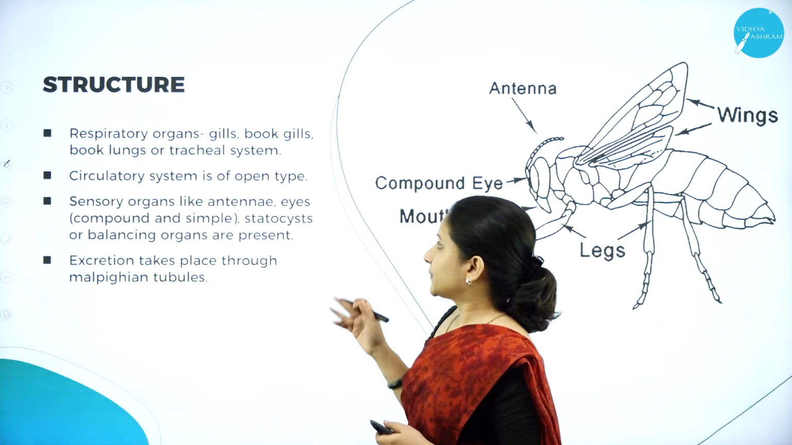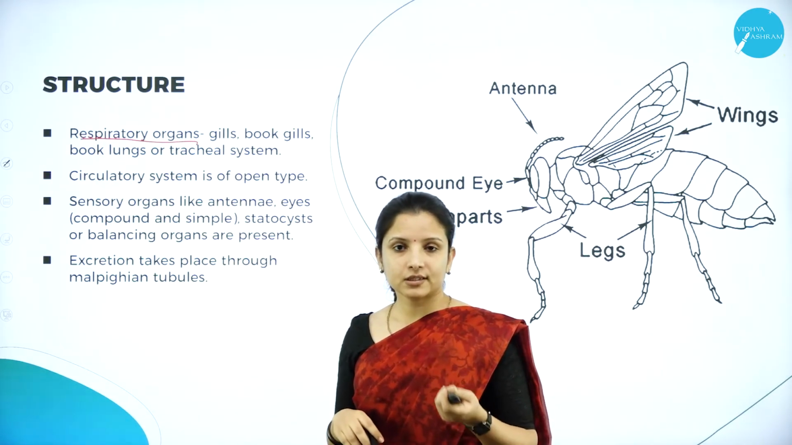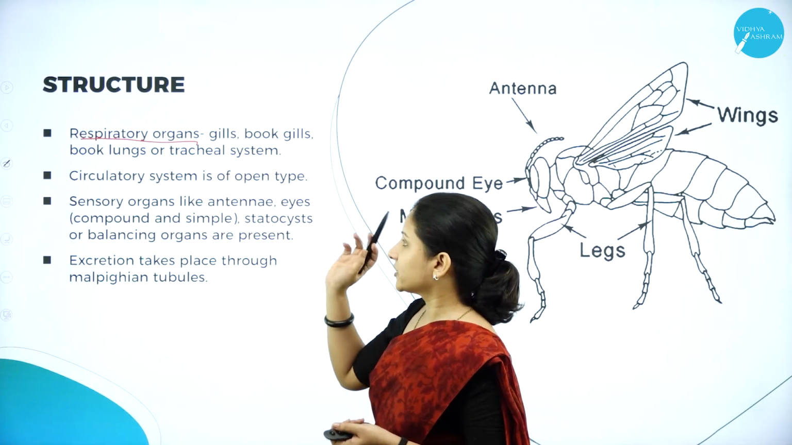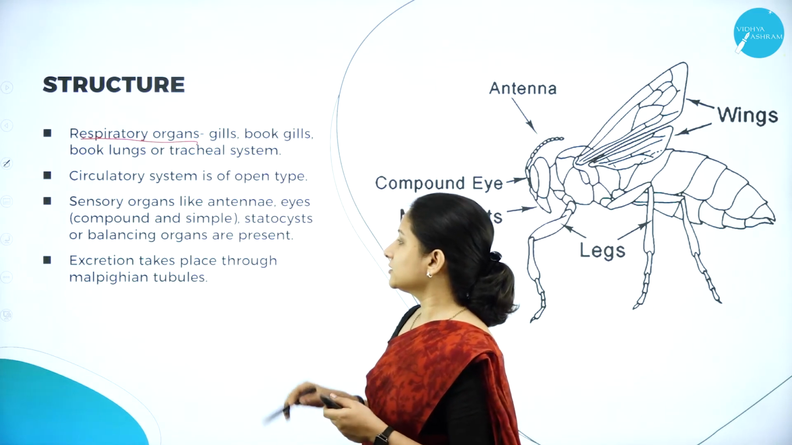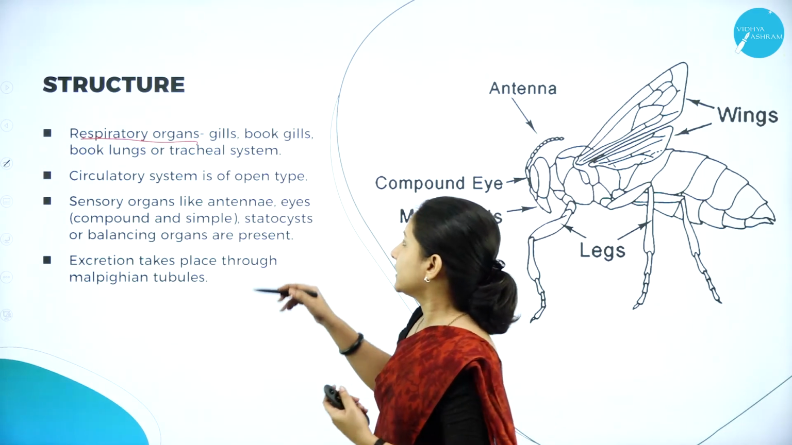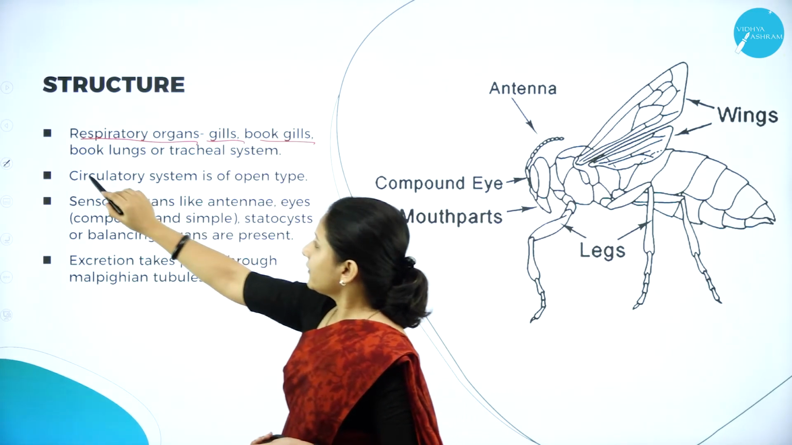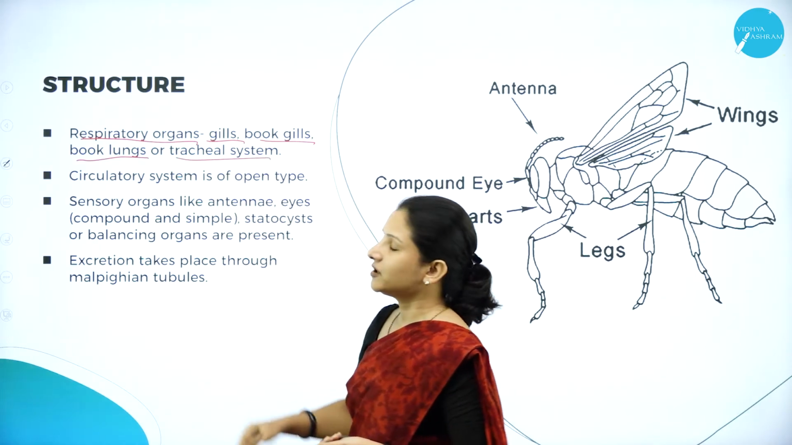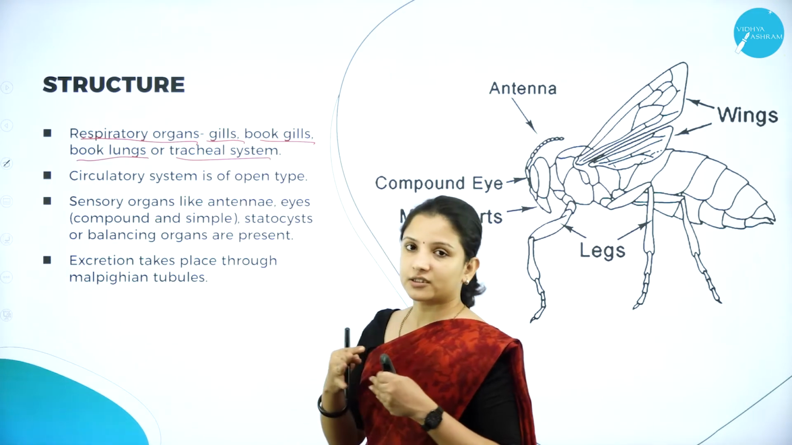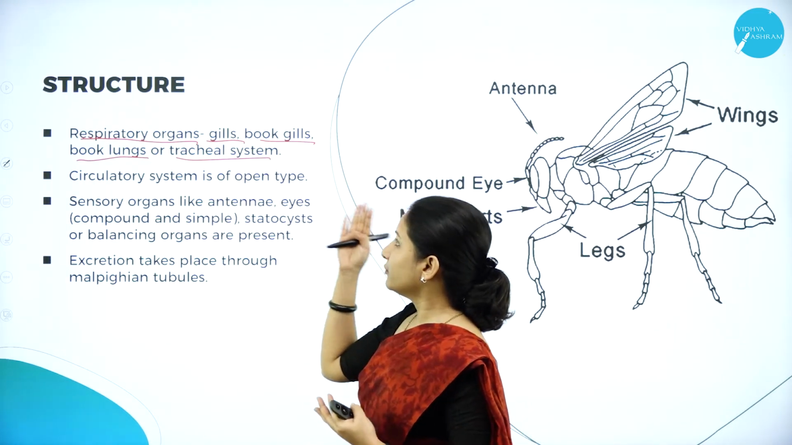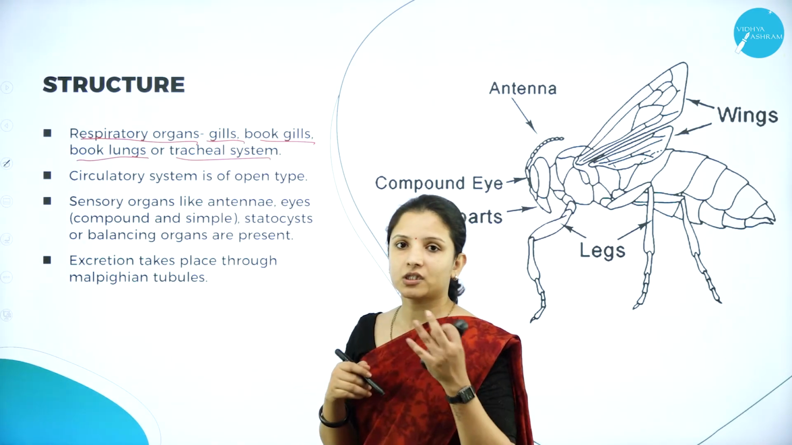Next, moving on to the respiratory organs. I told you they have an organ system level of organization. Therefore, they have the respiratory organs, the circulatory system, the sensory organs, and also the excretory organs and all that. For respiration, they have different types: gills, book gills, and also book lungs, which are respiratory organs, and also they have a tracheal system or trachea.